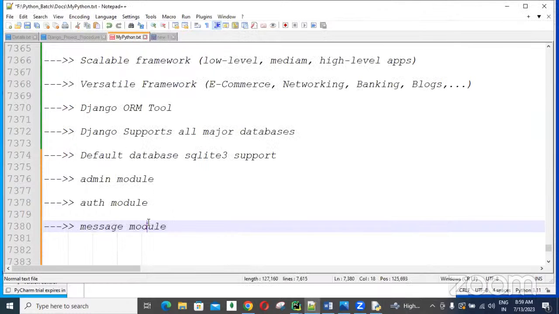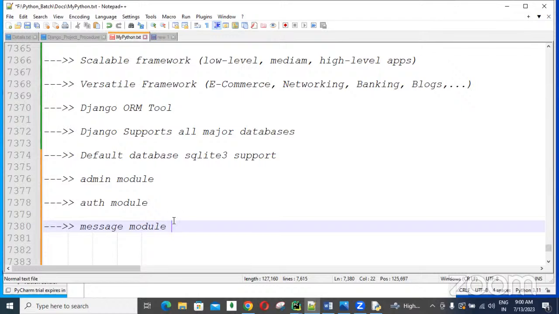So if you want to display those kinds of messages, Django provides a messages module. Using this module, we can display friendly messages according to actions. If it is a successful action, we can display a different colored message. If it is a warning, a different color. If it is an error, a red message. Green for success, red for errors, and orange for warnings. Like that, we can display meaningful colored messages using the messages module along with UI technologies, guys.